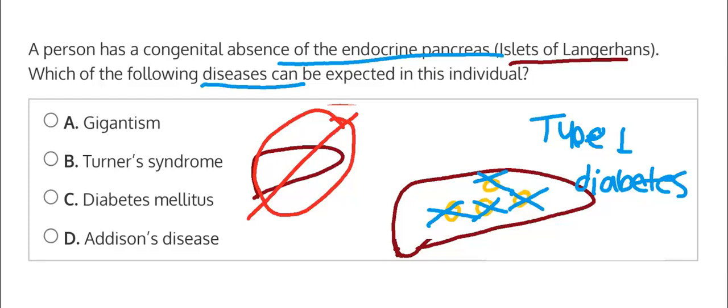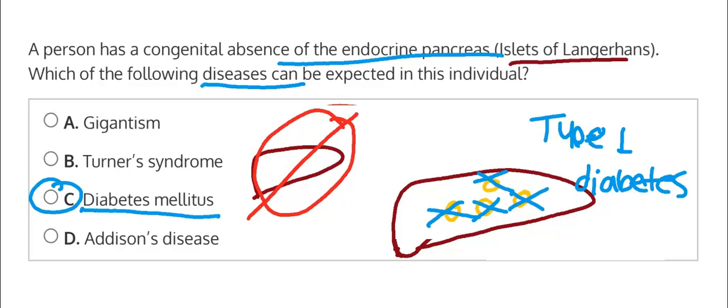Now looking at our choices, we see diabetes mellitus is an option here. So option C would be our answer, because in diabetes mellitus, there is a pancreas that does not function, similar to this example, where there is no pancreas. So having no pancreas, or a pancreas that doesn't work, would lead to the same outcome, diabetes mellitus.